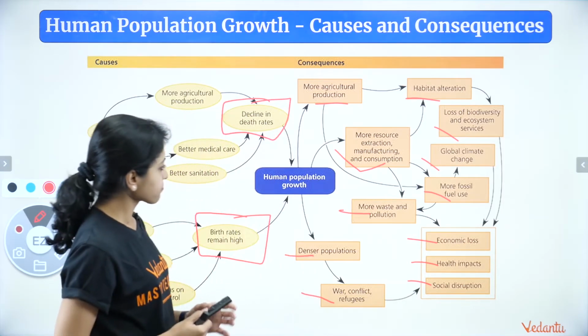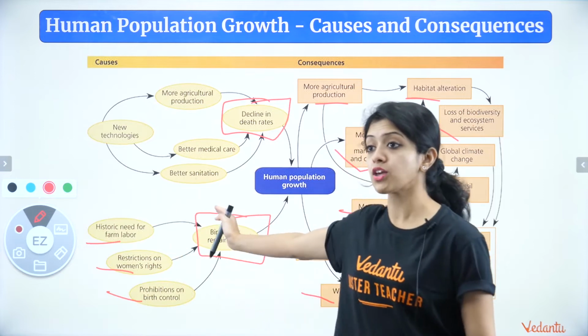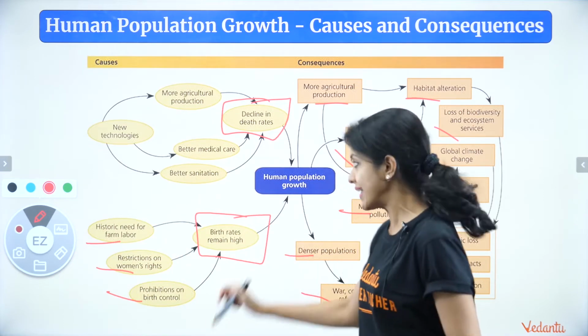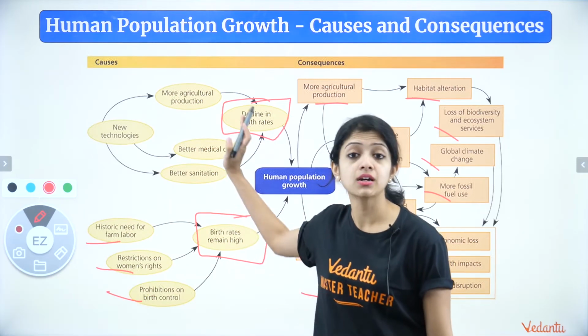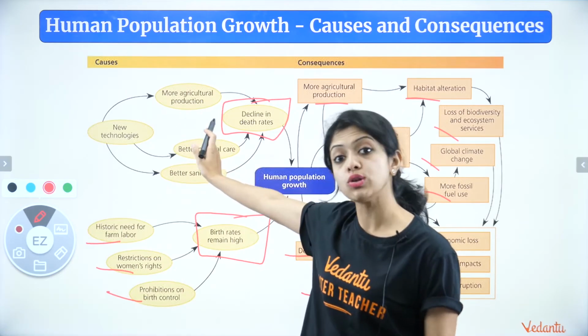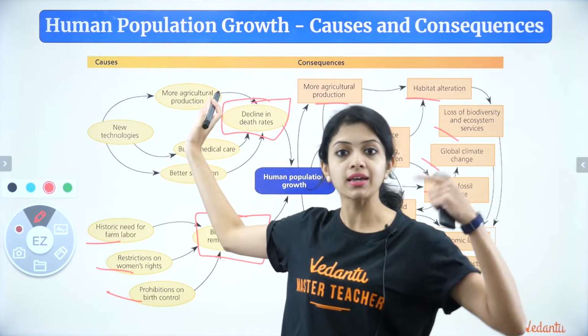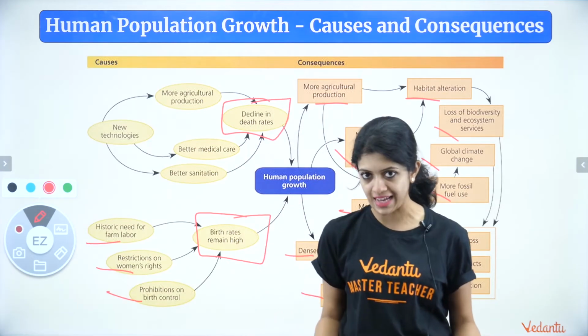Okay, so make sure you have a basic idea about this. As I told you, children, to remember the causes of population explosion, these are the two major things you must remember. Okay, high birth rate, low death rate. But what leads to high birth rate and what leads to low death rate is what you need to think secondarily on. Okay, that will help you list out a lot of points as required.